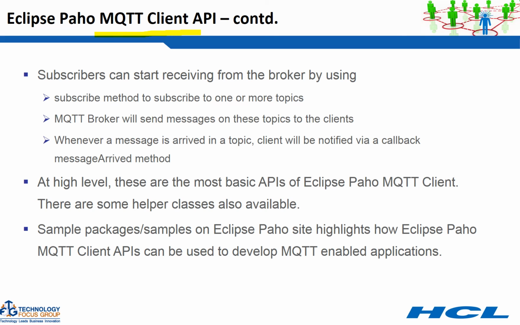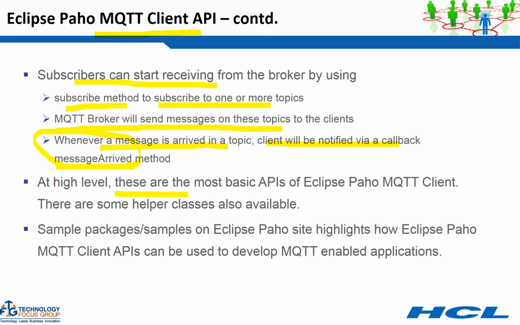A subscriber can start receiving from the broker by using the subscribe method to subscribe to one or more topics. The MQTT broker will send messages on this topic to the client, and whenever a message arrives in a topic, the client will be notified via a callback method called messageArrived. It's like your normal JMS systems where the onMessage method will be called. So whenever a message arrives in the topic, you have to implement this messageArrived method, and it will be called accordingly. So at a high level, these are the most basic APIs of the Eclipse Paho MQTT client.